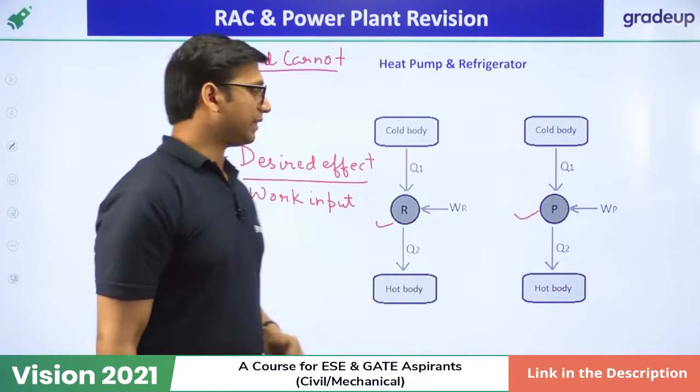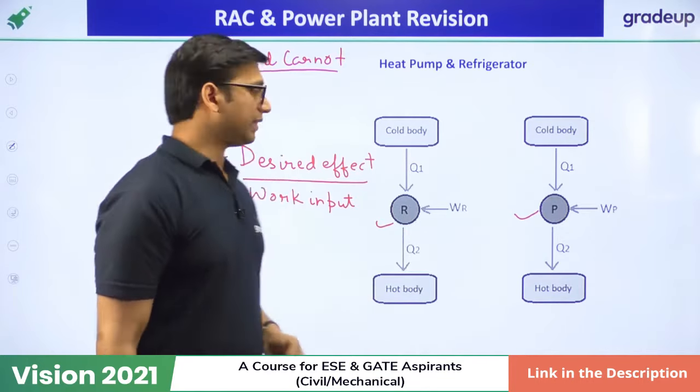Okay. Now there is a relation between the COP of the heat pump and the refrigerator. That is, COP of the heat pump is equal to 1 plus COP of the refrigerator. So this is also very important. COP of heat pump is equal to 1 plus COP of refrigerator. Okay. So this relation is very important, and this is the formula for finding the COP.